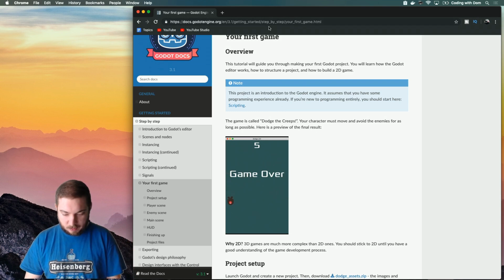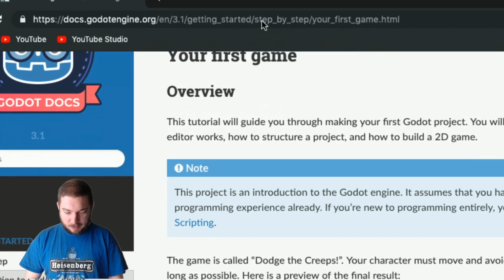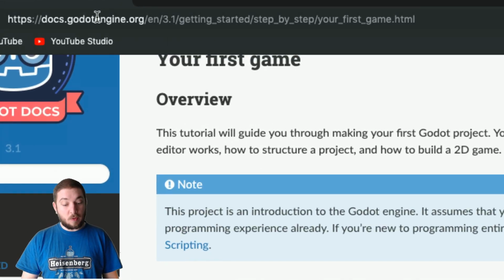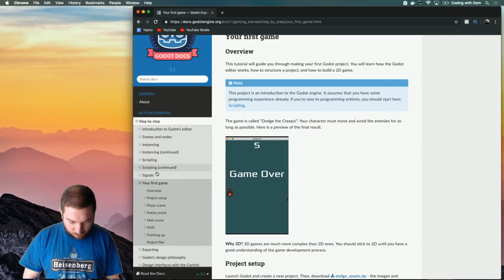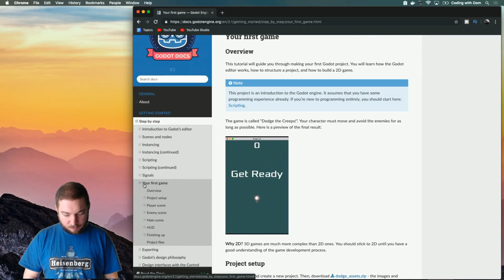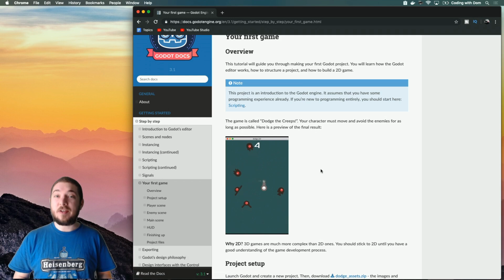Oh, just if you want to follow along, it's docs.godotengine.org, and then once you get there, there's step by step and your first game right here on the left, just in case you're watching at home and you want to follow along, and we can do this thing together.